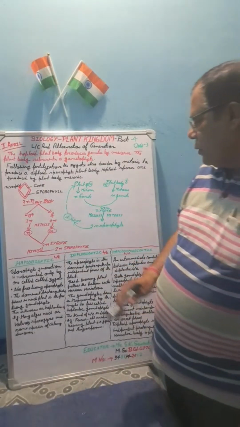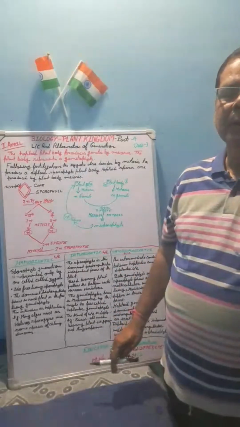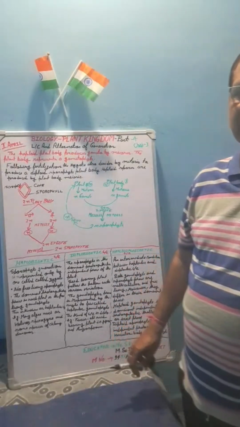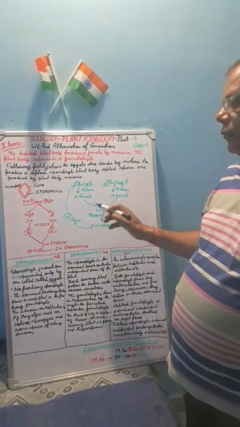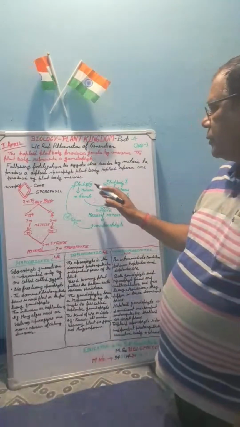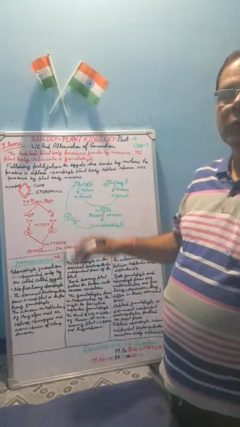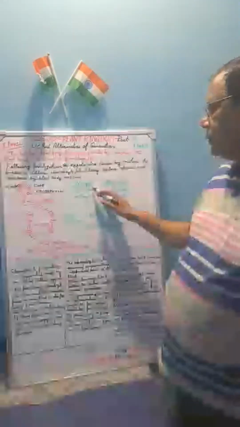You have also seen the life cycle in a schematic diagram, which is also known as a flow chart. First is the female plant body.